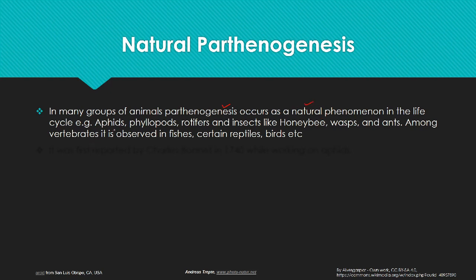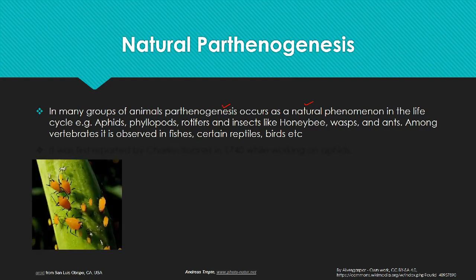For example, aphids, phyllopods, rotifers, and insects like honeybees, predatory wasps, and ants. Among vertebrates, it can be seen in fishes, certain reptiles, and even in birds.